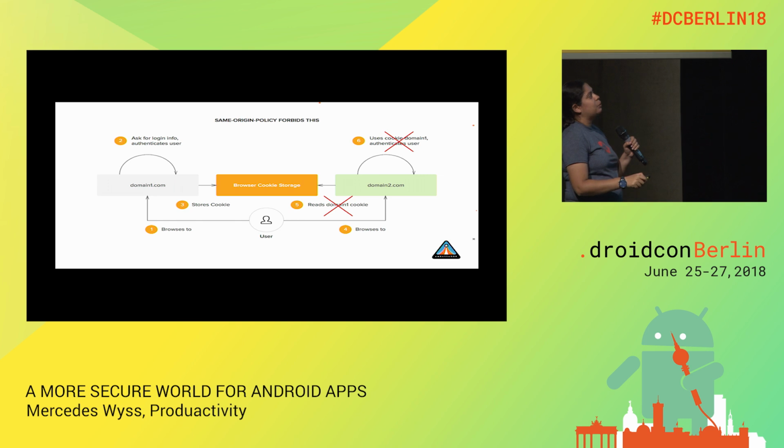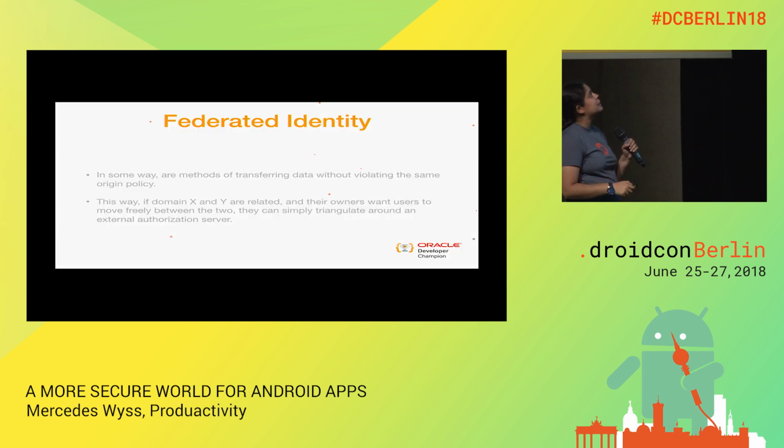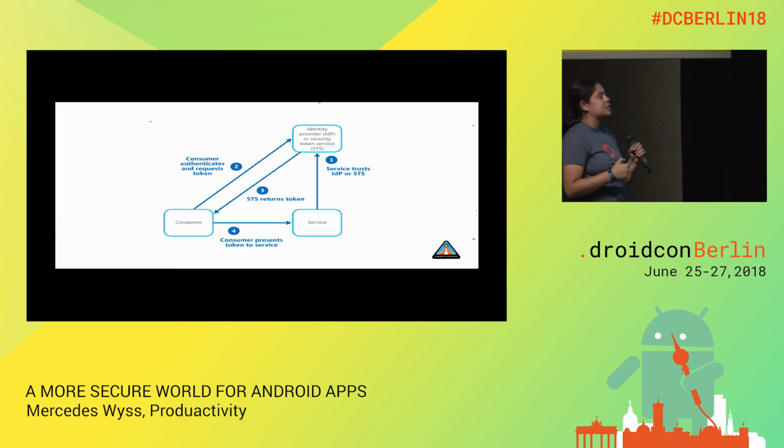This could not be done in the past, and this is how these servers for authentication and authorization started. In the past they didn't exist, and it became a necessity for two related websites to use the same server for authorization and authentication and use the cookies in the browser.